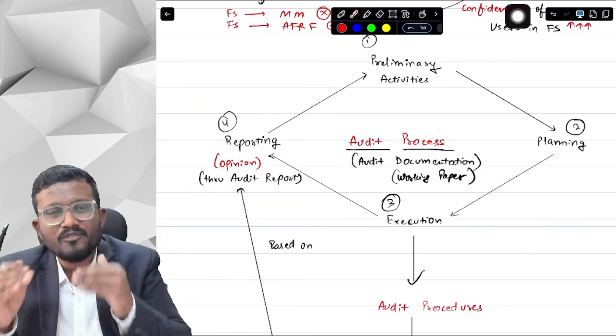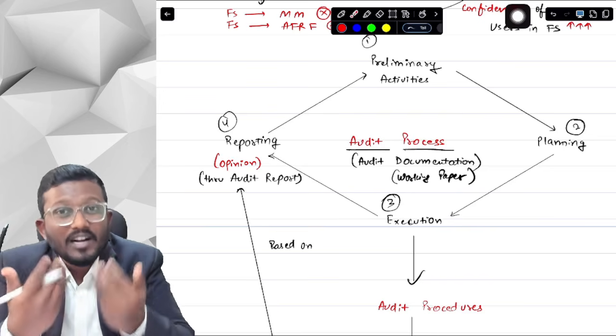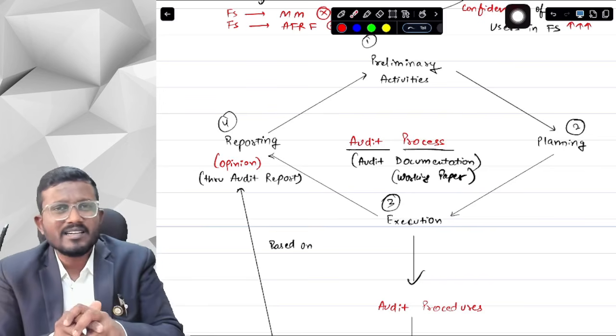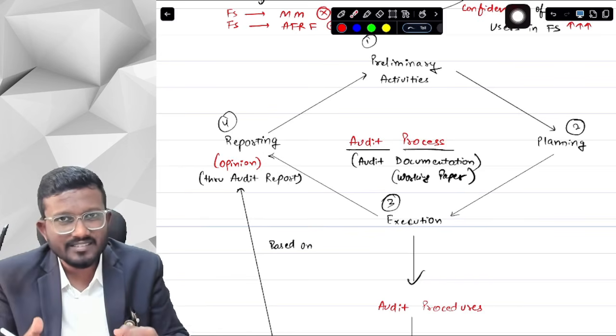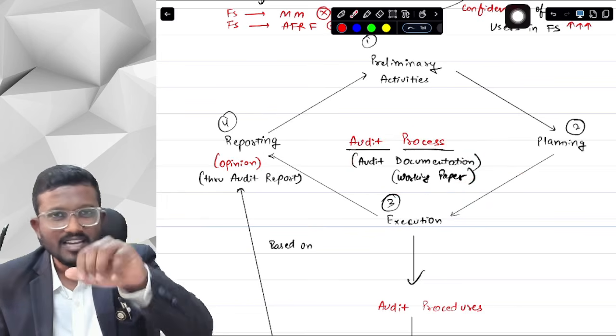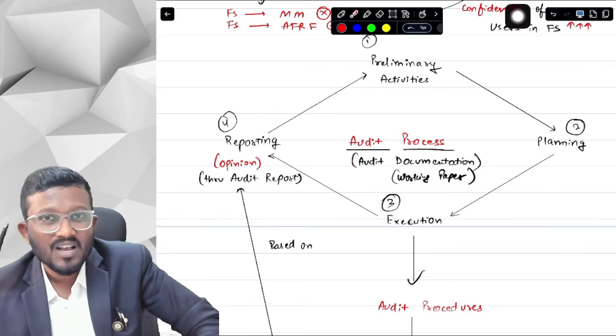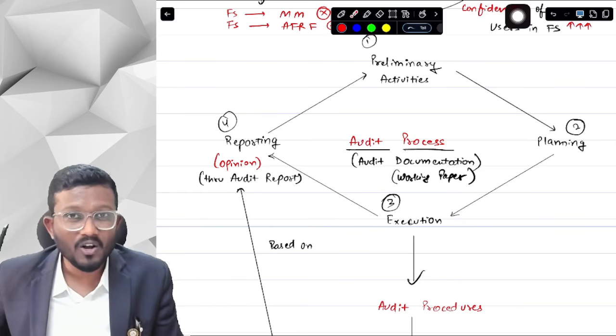ICAI comes to every firm and reviews whether the CAs are providing their work with quality or not. Suppose ICAI comes to your firm and says, okay, I want to review the audit of Reliance Limited. You have done the audit of Reliance Limited and you have not maintained the audit documentation. And after 1 to 2 years, ICAI says, I want to review your audit, whether you have done the audit correctly or not, whether you have provided the services with quality or not.